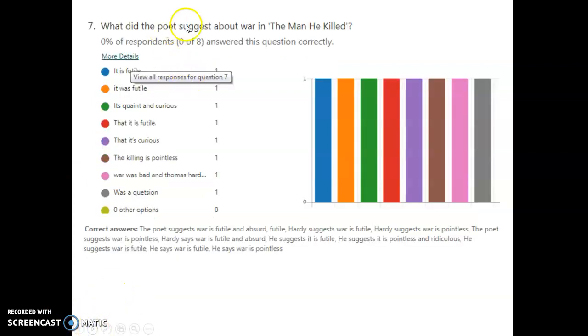And then finally, the last question here, what did the poet suggest about war in The Man He Killed? Now, there's no obvious right answer with this one, because there are a few different options that you can have. But here are some of the correct answers that I've put down the bottom that you could have had.